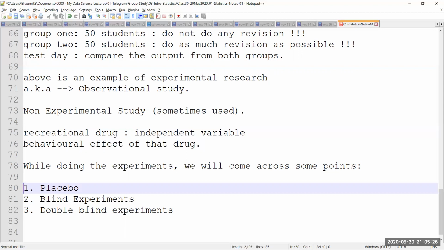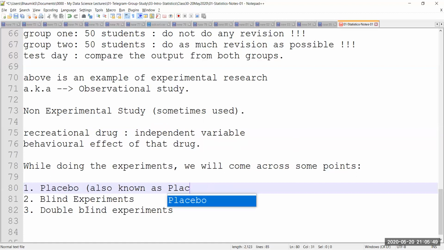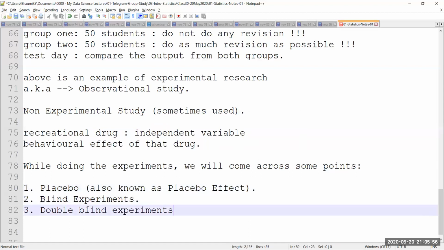Now, this effect or this experiment which we did, in case when I said a lie, is known as placebo. Okay, I've used an effect which is known as placebo. This is also known as the placebo effect. Okay, you can read about this on the internet as well. I would strongly recommend you read about the concepts.